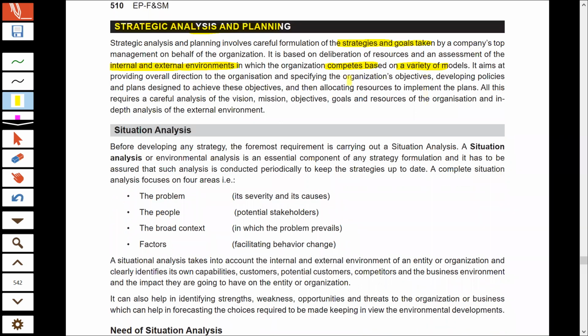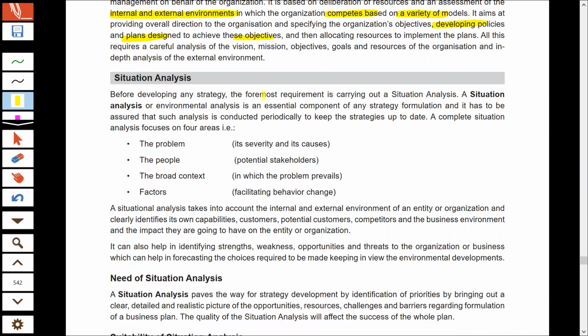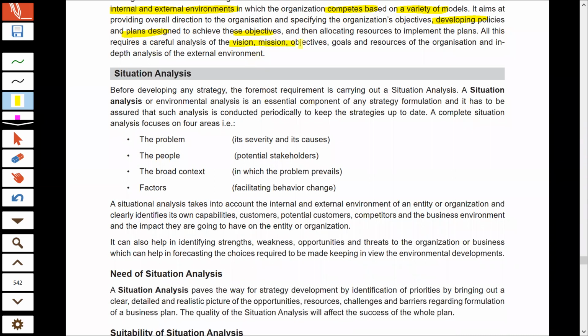So management, whenever they prepare the policies, plans to achieve the objectives, they definitely get a thorough understanding about the internal and external environment. They understand what is the vision, mission, objectives of the organization, what amount of resources the organization has, and what is the behavior of the external environment.